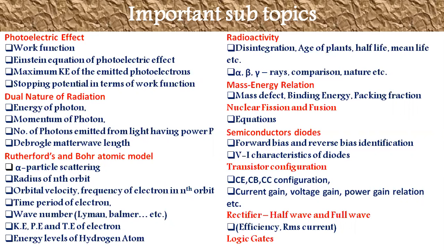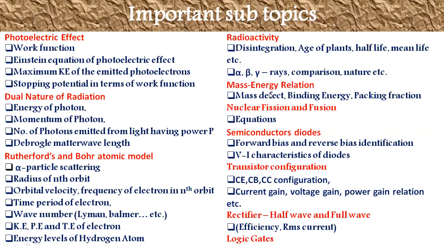Coming to the Bohr atomic model, they mainly concentrate on the radius of the nth orbit and energy levels of the hydrogen atom, orbital velocity, frequency of the electron or time period of the electron in the nth orbit, Lyman-Balmer-Paschen series wave number, or the relation between the kinetic energy, potential energy and total energy of the electron when it is revolving in a particular orbit. In 2018, one question was given on the ratio between the kinetic energy and total energy of the electron when it is revolving in a particular orbit.